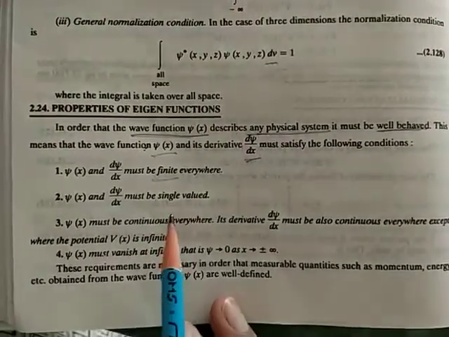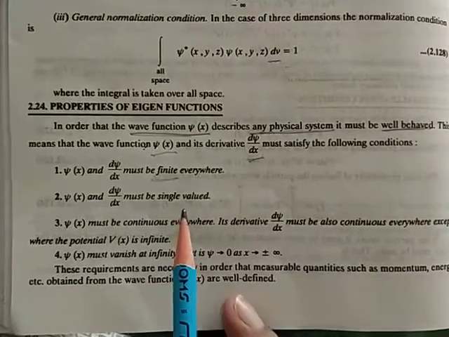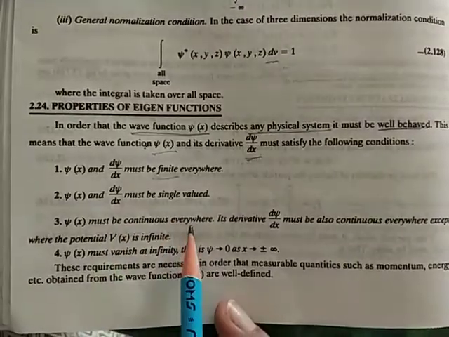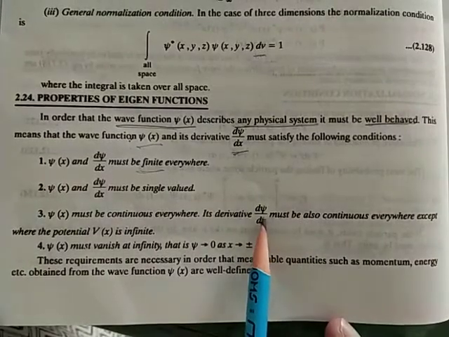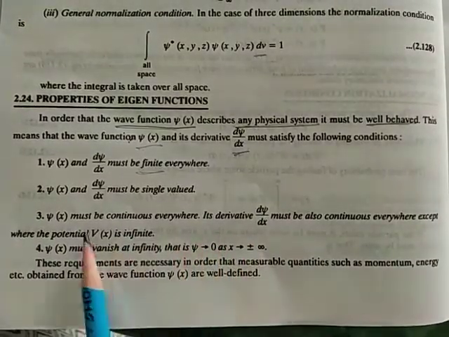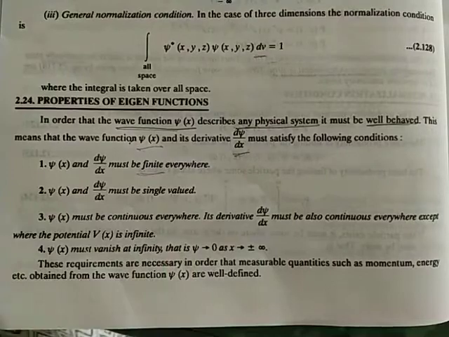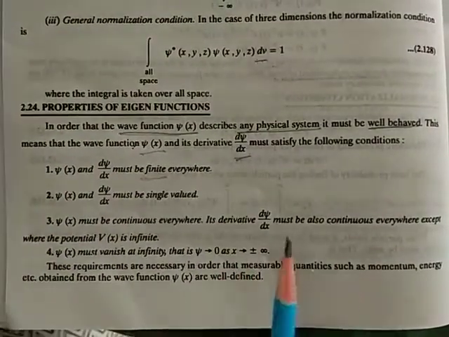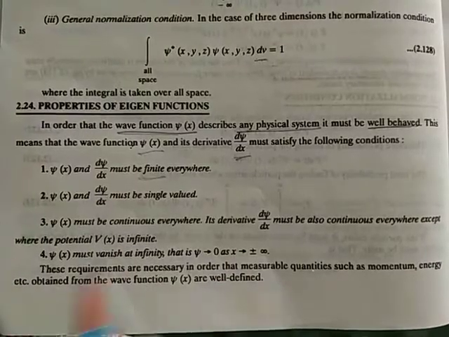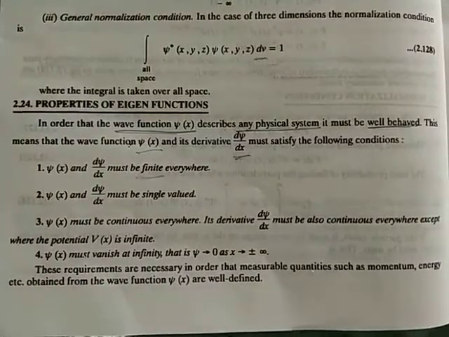They must be single valued, and they must be continuous everywhere, and the derivative must also be continuous. Wherever the potential is infinite, the wave function would obviously be discontinuous, but the derivative must be continuous everywhere except where V is infinite.